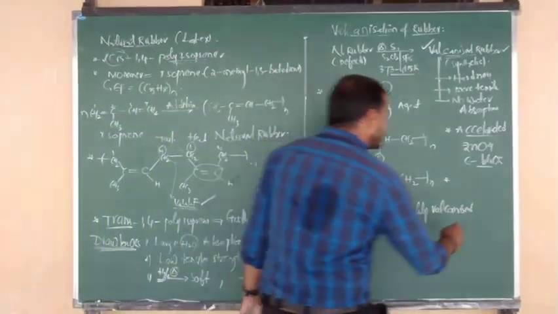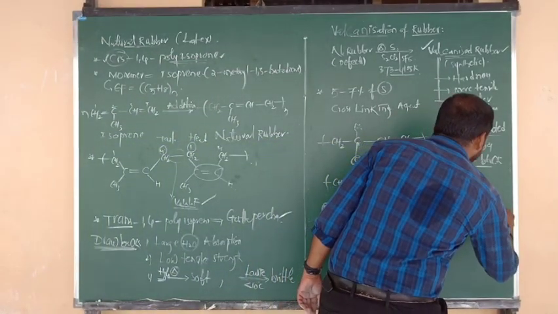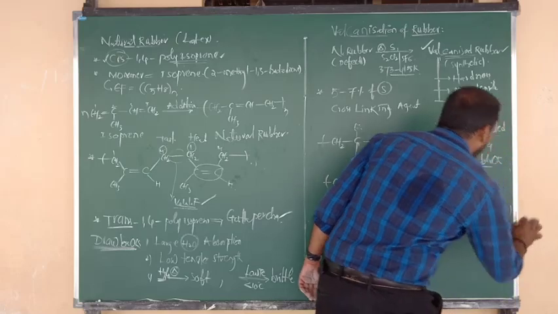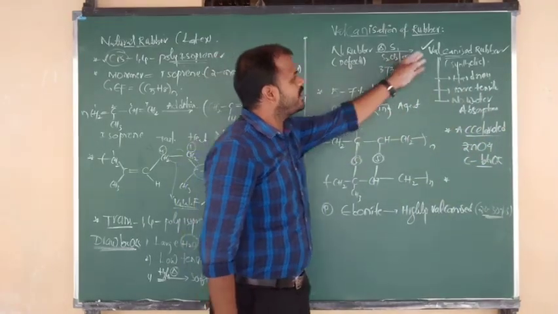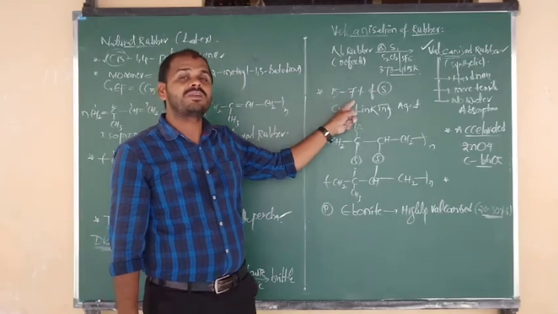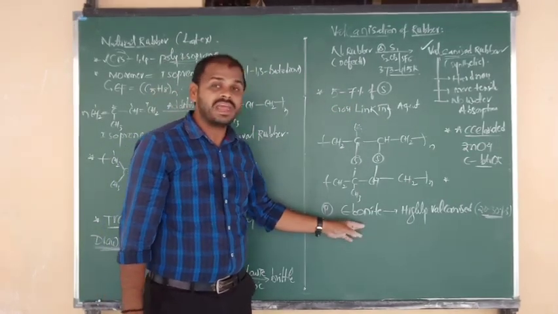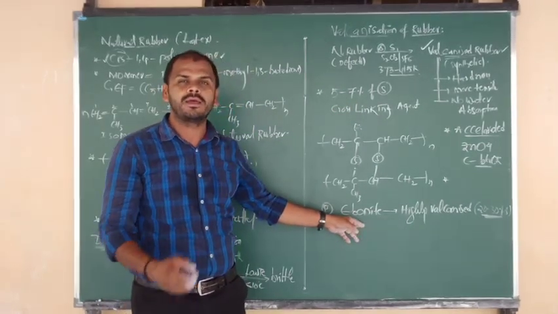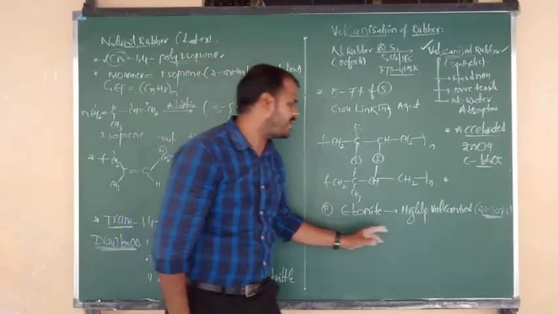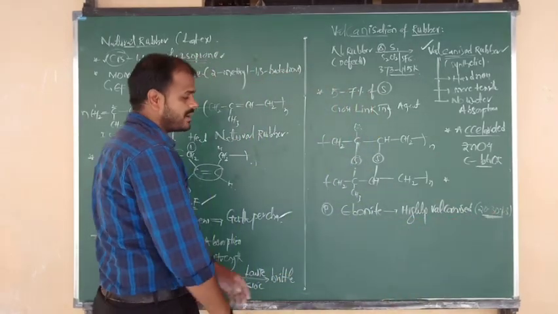It contains how much percentage? Around 20 to 30 percent. 20 to 30% of sulfur will be there. But in ordinary vulcanized rubbers, around how much percent of sulfur will be there? 5 to 7. But ebonite is a highly vulcanized rubber. It contains more sulfur, around 20 to 30%.